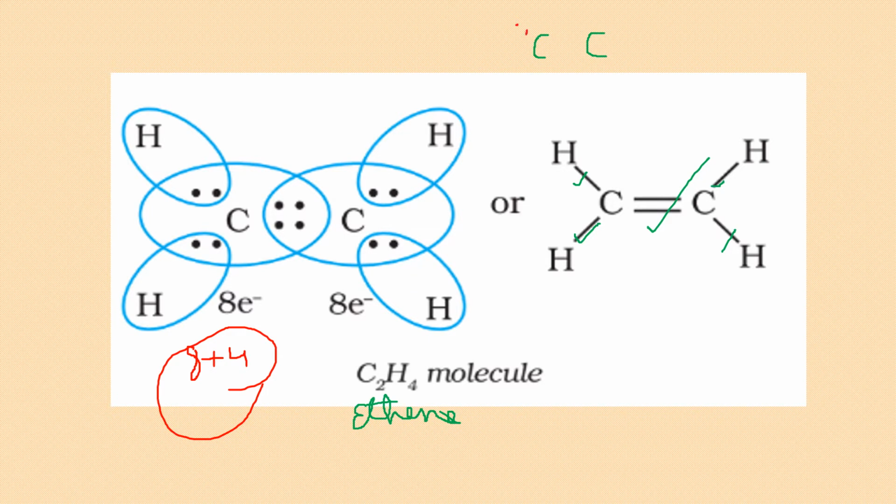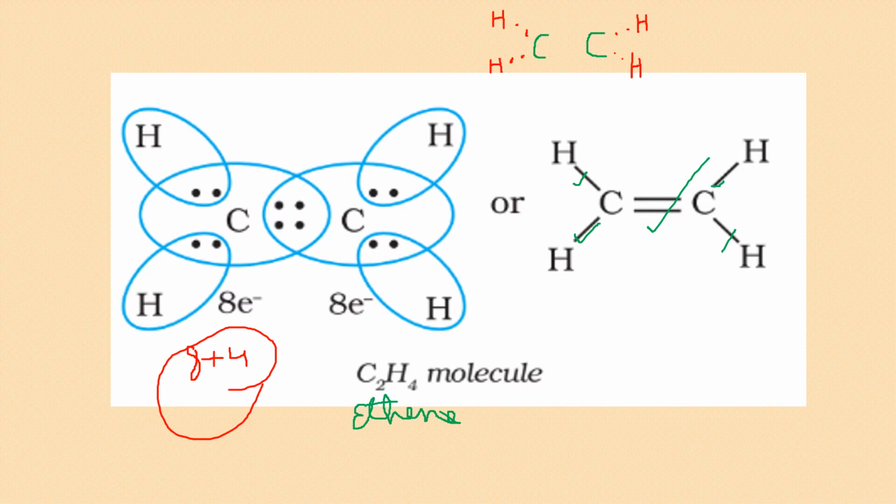So 1, 2, 3, 4. I am putting 2 hydrogens here. You can see both hydrogens have duplet, 2 electrons. So 1s2 is complete by sharing. Same way, 2 hydrogens here. Perfect, right? Now I have used 8 electrons.